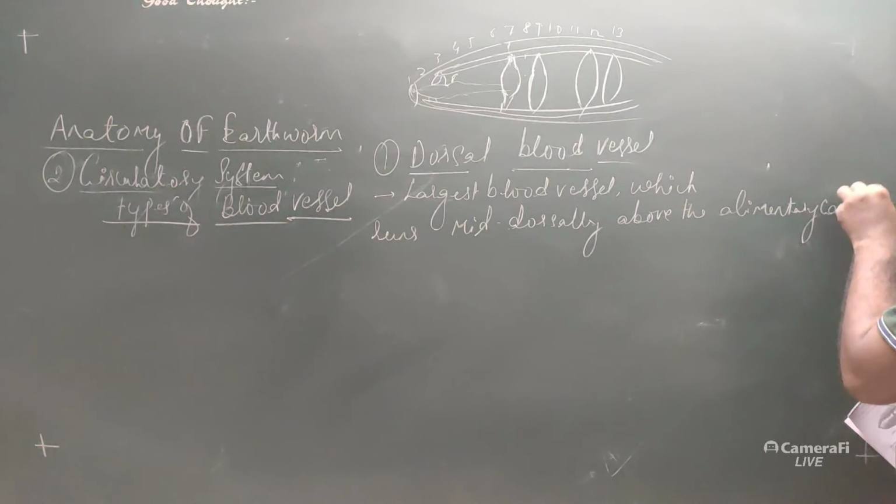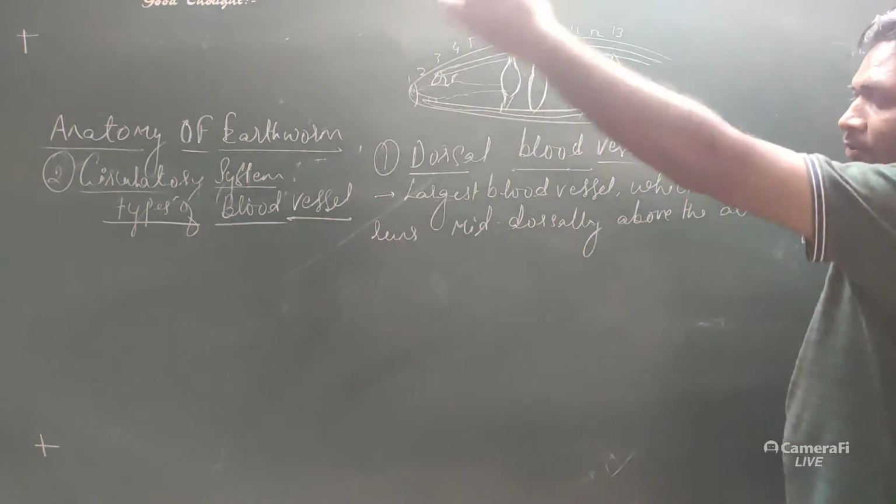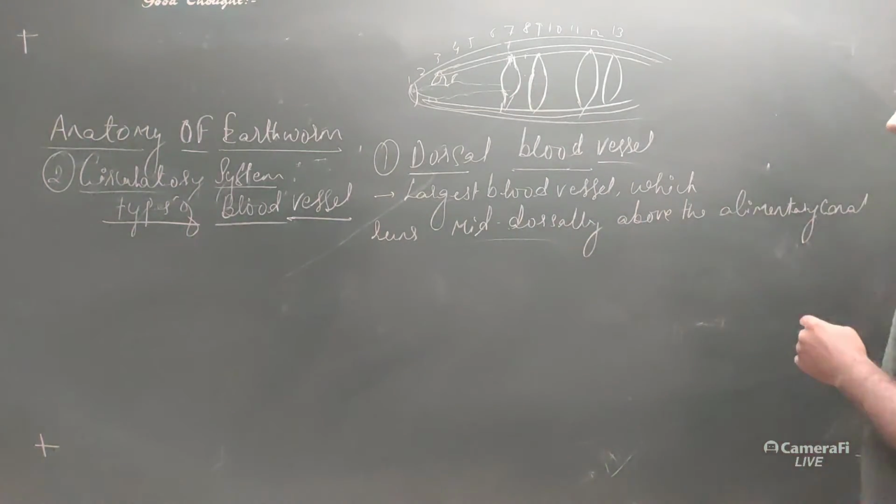In the diagram also you can see this is the alimentary canal and it is in the above portion, mid dorsally above the alimentary canal.